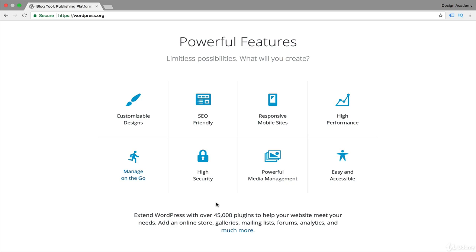And also we have the amazing feature of high security for our website through the regular updates of the WordPress platform itself. And there are many plugins for website security that you can use to secure your website. And also powerful media management, where you can create galleries, portfolios, or even embed videos, everything through your website in a very easy way, okay? And of course, as they are saying here, it's very easy to use and accessible, okay? Also, there are over 40,000 plugins that can improve our website and help us meet our needs to do almost everything within our website, okay?